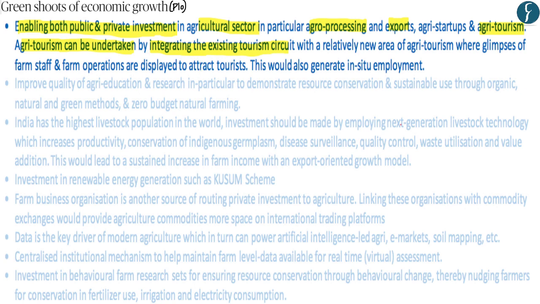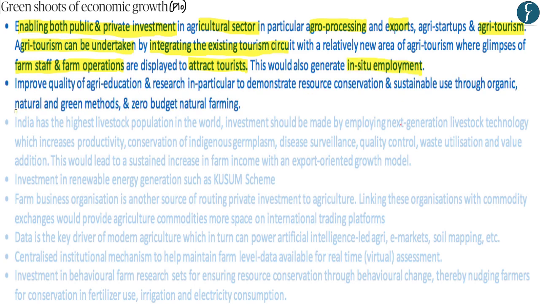Now, as some of you might be aware, there is a particular tourism circuit of Jaipur, Delhi, and Agra. And there are several towns which fall between Jaipur and Delhi, between Delhi and Agra, and between Jaipur and Agra. And within the smaller rural areas which fall between these major cities, agriculture tourism can be undertaken, whereby how farming is done within India can be displayed so as to attract tourists to such rural areas, whereby such agriculture tourism would create employment within the rural areas themselves.